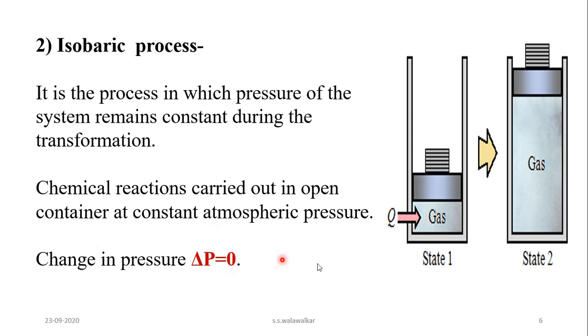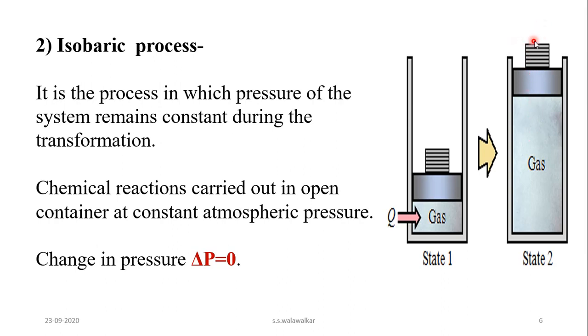So here take an example of this thermodynamic system. Gas is enclosed and this cylinder is fitted with a movable piston. And suppose if you supply heat to the system, then expansion of this gas takes place. It absorbs heat, therefore temperature of the system increases and here expansion of gas takes place and this gas pushes this piston in upward direction.